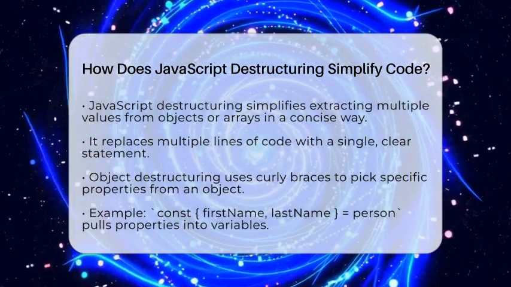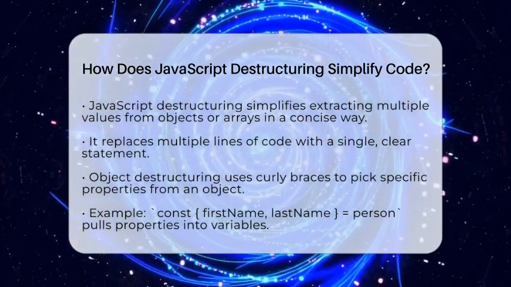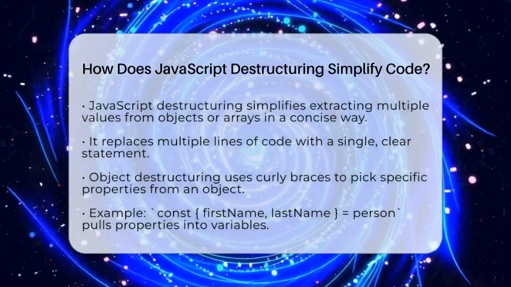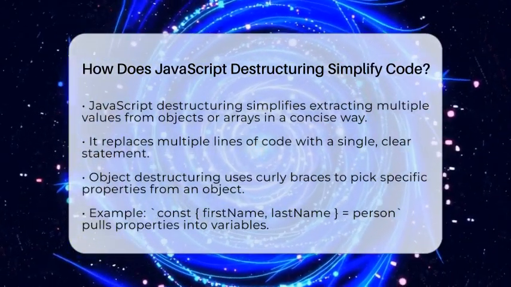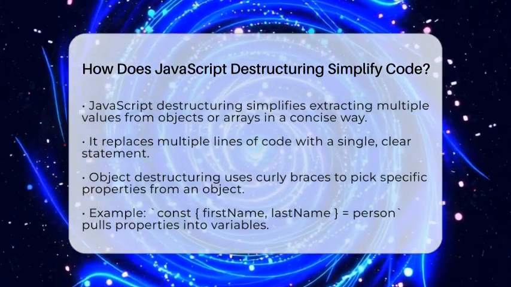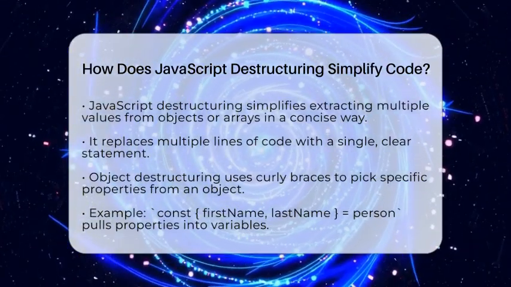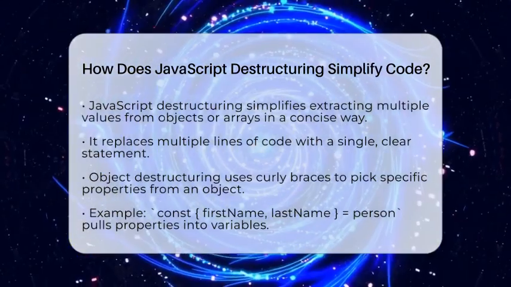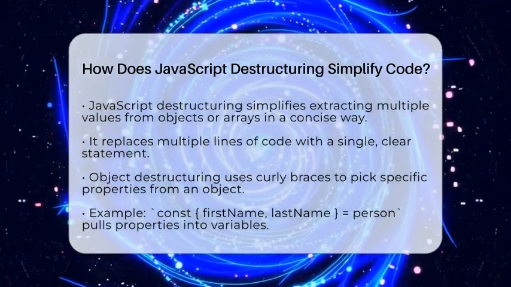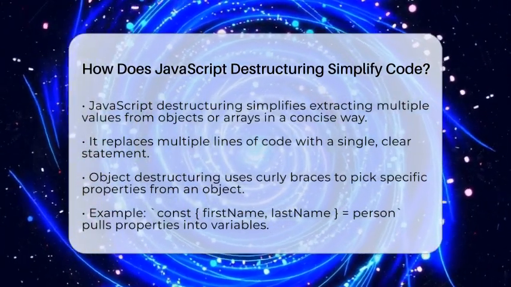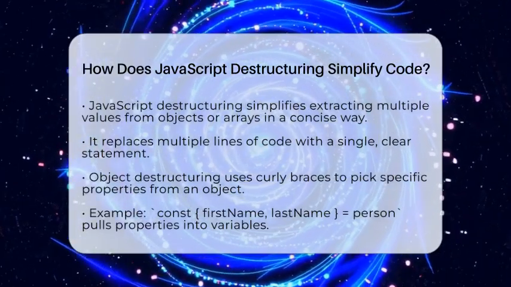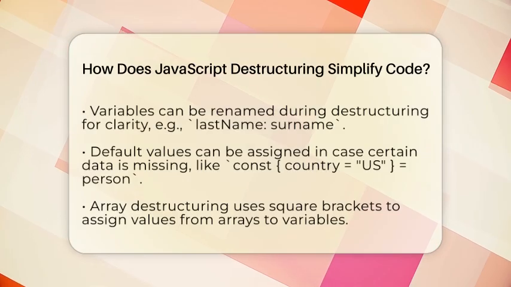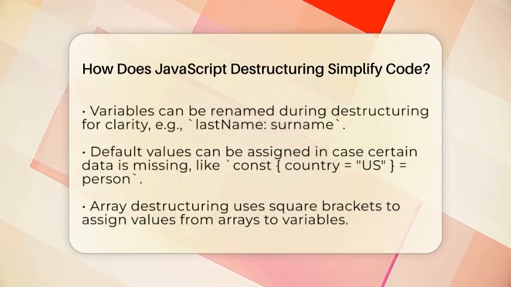Instead of writing many lines to get each piece, destructuring lets you do it all at once with a neat syntax. For objects, you use curly braces to pick out the properties you want. For example, if you have a person object with a first name, last name, and age, instead of writing separate lines for each, you can just write one line to get all the info. It looks like this: const { firstName, lastName } = person.